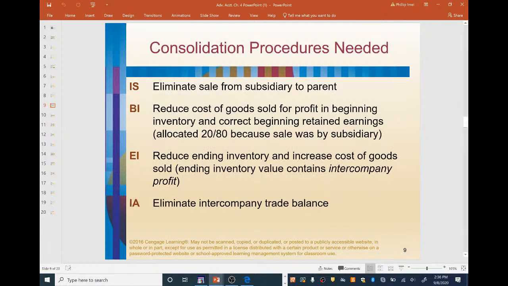Next, the BI: reduce cost of goods sold for profit in beginning inventory and correct beginning retained earnings. This is going to be allocated 20 to 80 because the sale was by a subsidiary. If it was by the parent, it would not be allocated. So it's allocated 20/80 because the sale was by a subsidiary. Let's go look at the BI entry on the worksheet.